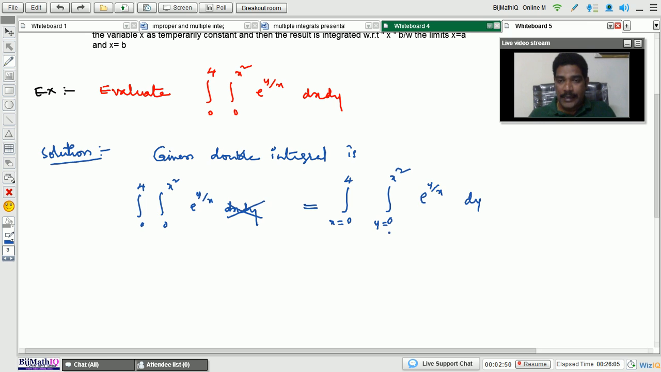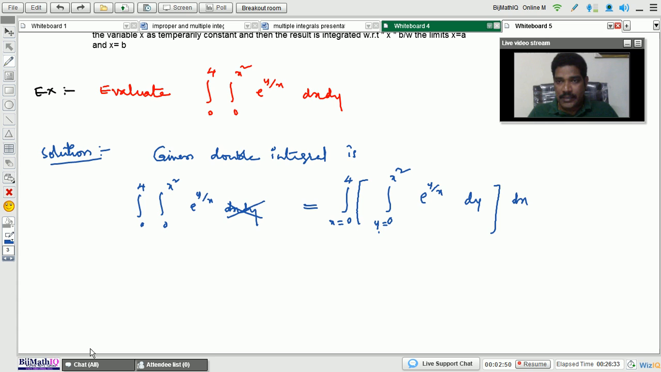Into, now what is the order? The inner integration limits are y limits, so first of all we are taking dy. And our outer integral limits are x limits, and that we will take as dx. This is the order in which we are taking the double integration. Now first of all evaluate this inner integral.